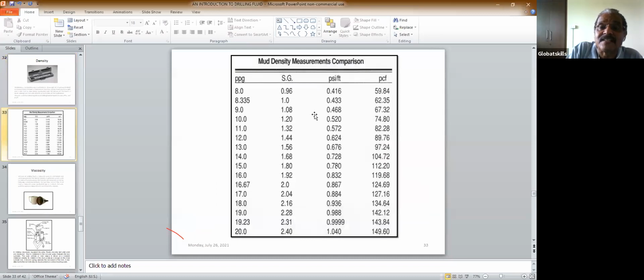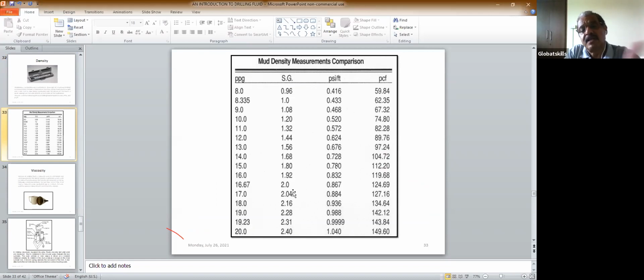Now you see here, this is a conversion. Supposing you are using PPG, you can convert it, like 8 PPG becomes 0.96 specific gravity. This is a conversion table. Of course, if you are using PPG, then you can see this one.